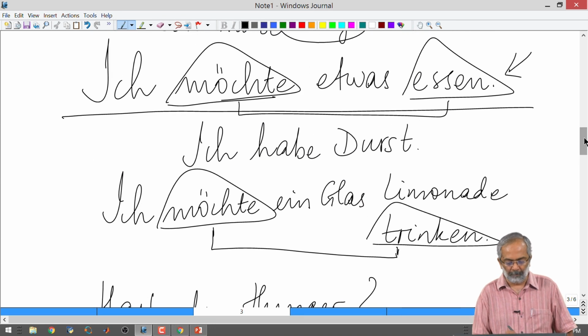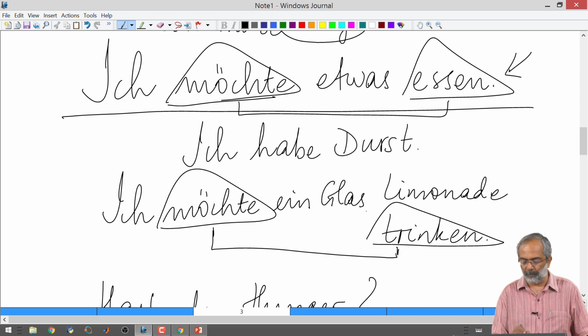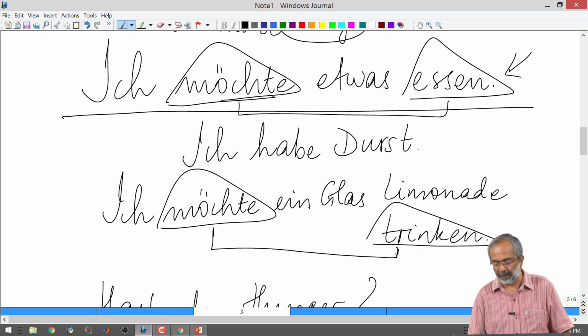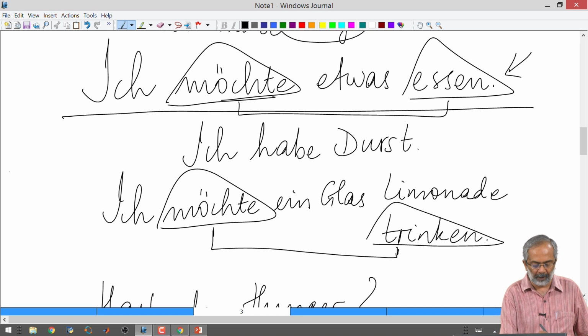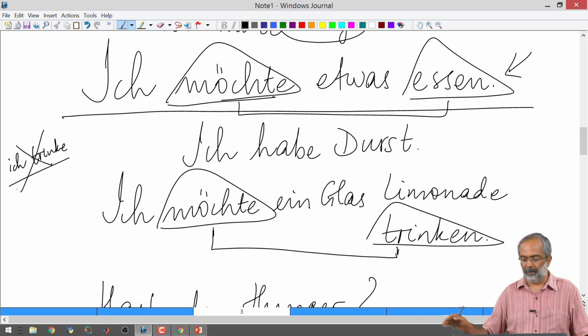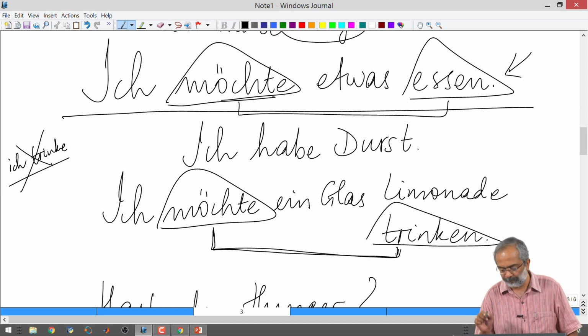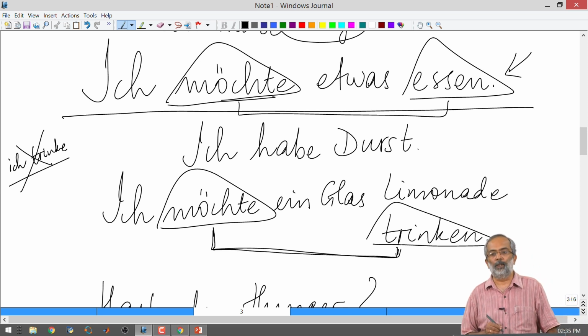Similarly, ich möchte ein Glas Limonade trinken. For ich, normally it will be ich trinke, if we conjugate trinken, okay. But because of möchte, we don't conjugate trinken, it stays in its infinitive form at the end of the sentence, and the position of the two verbs is non-negotiable.